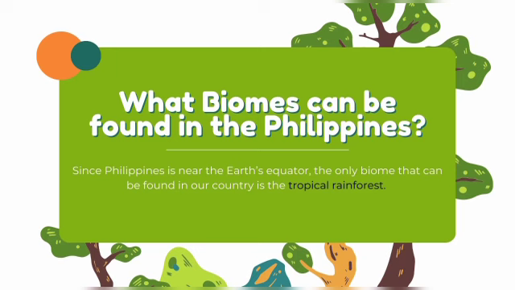So, what biomes can be found in the Philippines? Since the Philippines is near the Earth's equator, the only biome that can be found in our country is a tropical rainforest. Tropical rainforests are rainforests that occur in areas of tropical climate in which there is no dry season. All months have an average precipitation of at least 60 mm, and they may also be referred to as lowland equatorial evergreen rainforest. Our country is dominated by only one biome, but even so, these rainforests are rich in plant and animal life. Rainforests are the main source of life in the Philippines. This provides shelter to different animal species in the Philippines.